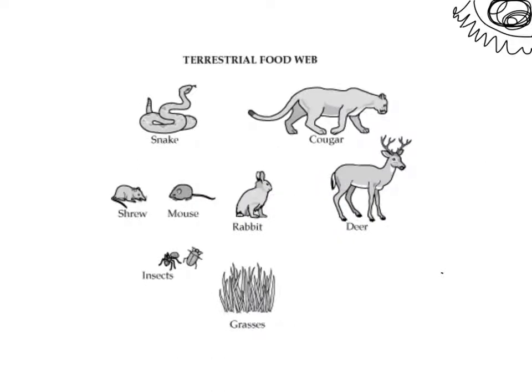So let's put it all together. The sun is the ultimate source of energy on Earth. The sun gives energy to producers, and producers can do photosynthesis. They produce glucose, which is a sugar. It's stored energy. And so without producers, we're in big trouble because you and I, deer, cougar, rabbits, they cannot do photosynthesis. This is a very essential process. When a deer eats the grass, they are taking the sugar that the grass has made through photosynthesis and they are breaking it down through cellular respiration to produce ATP, which is usable energy for themselves.